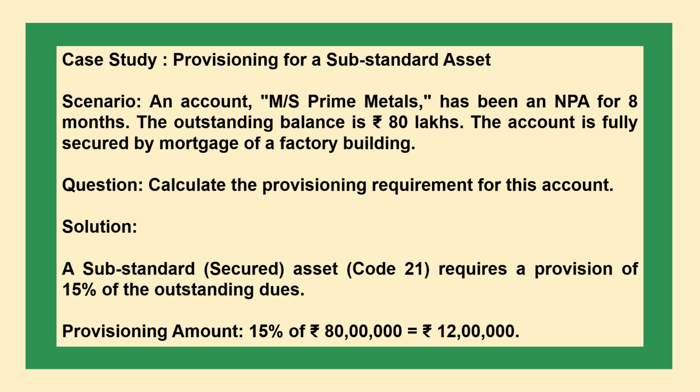Solution: a substandard secured asset, code 21, requires a provision of 15% of the outstanding dues. Provisioning amount: 15% of rupees 80 lakhs is equal to rupees 12 lakhs.